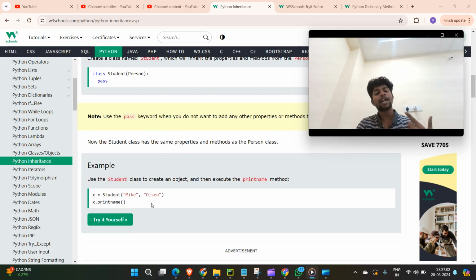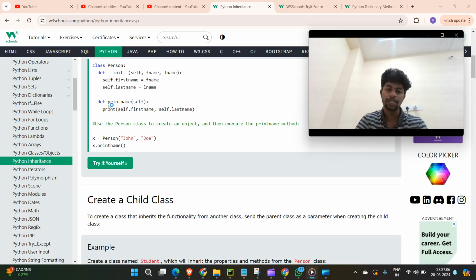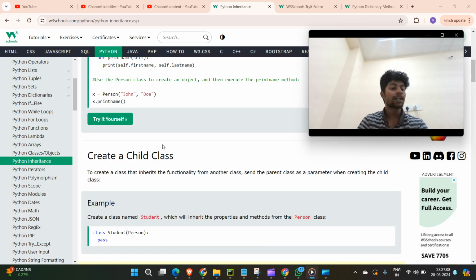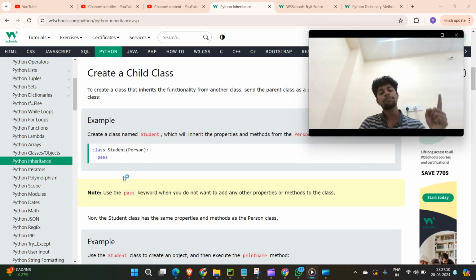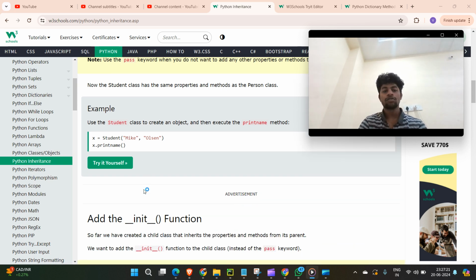So after that you can access the print name, because that person has only this method, but this student doesn't have any method, still you can access the parent. That concept is known as inheritance. Why? Because you mentioned it here in this way. That's the advantage, guys. You can just try it yourself.